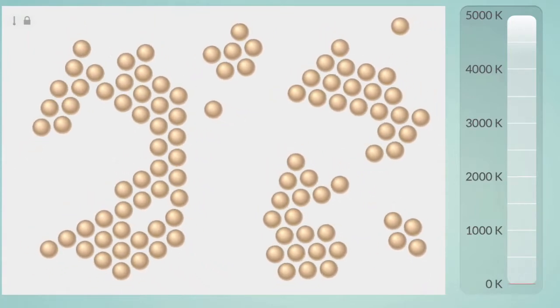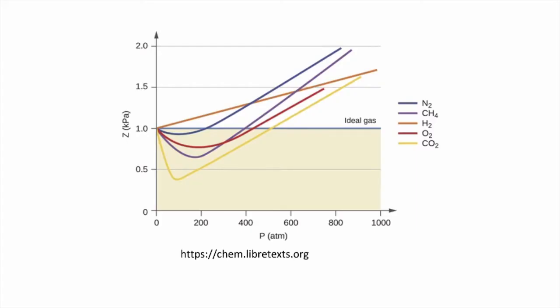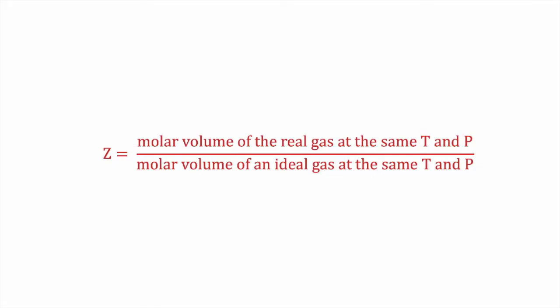Before we go much further, I want to talk about something called compressibility. This is probably not on the AP exam, but you'll see a lot of graphs that look like this in your textbook and in other places, and you might want an idea of what it means. Now, compressibility is one way that you can assess the extent to which a particular gas behaves like an ideal gas. And you do this by comparing the actual volume of 1 mole of the gas to the molar volume of an ideal gas at the same temperature and pressure.